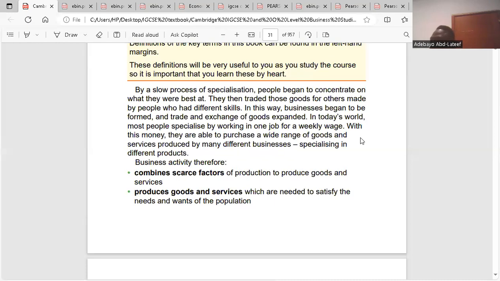The second one is to produce goods and services which are needed to satisfy the needs of the population. So who are we producing for? We're producing for consumers. Who are the consumers? We're talking about the population. So this is what business activity involves.